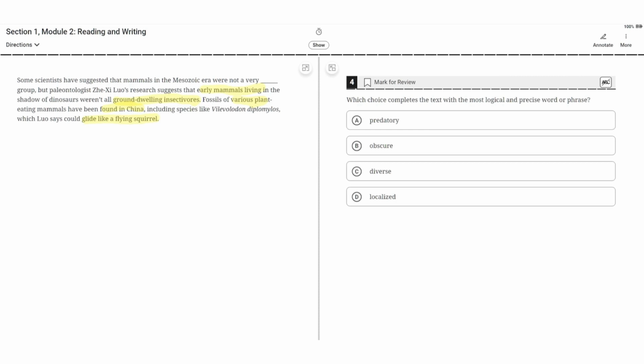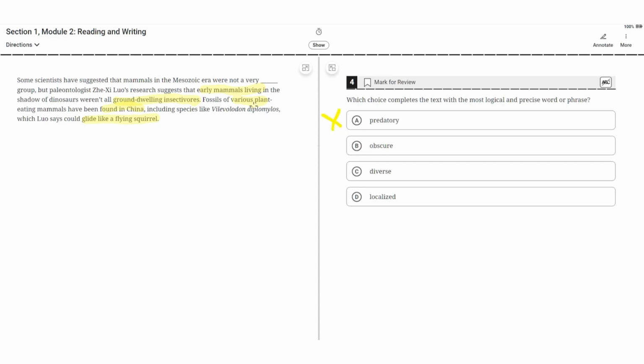So, choice A says predatory. This is incorrect because the context doesn't fit with the choice predatory, because it says here that all early mammals living in the shadow of dinosaurs weren't all ground-dwelling insectivores. So instead it shows a contrast that these animals in the Mesozoic era weren't all just insectivores. So A is incorrect.